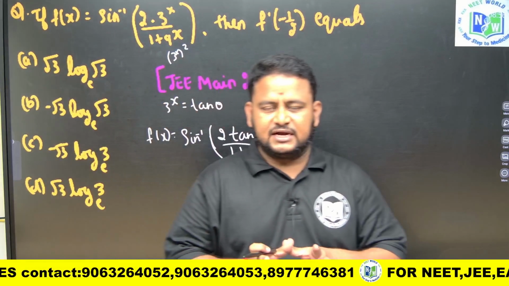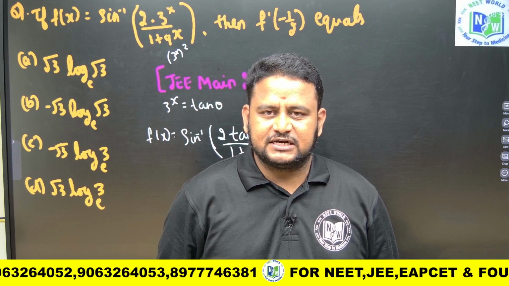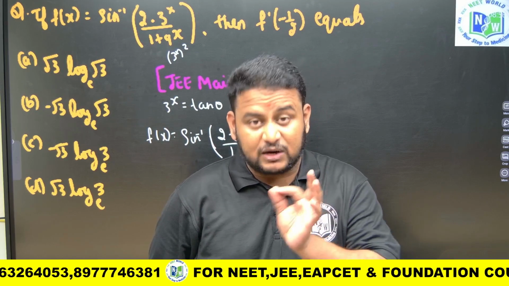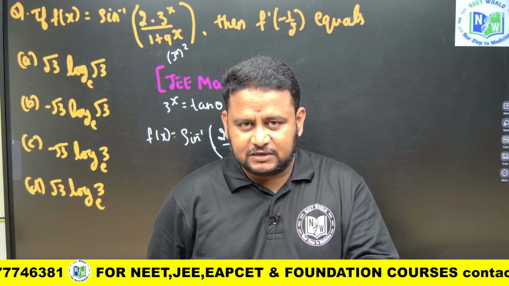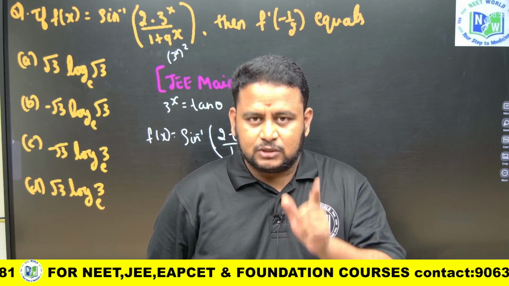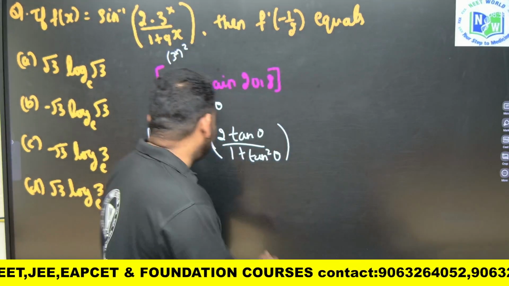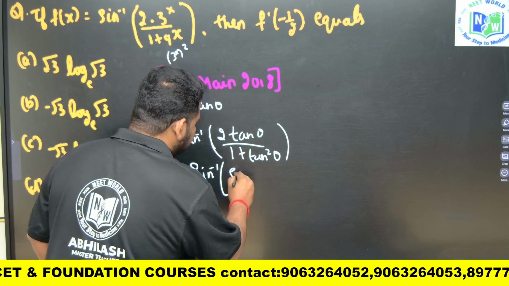So you must know that sin inverse of 2 tan theta by 1 plus tan square theta is nothing but equal to sin 2 theta. You must be careful. 2 tan theta by 1 minus tan square theta is tan 2 theta. 1 minus tan square theta by 1 plus tan square theta is cos 2 theta. But 2 tan theta by 1 plus tan square theta is sin 2 theta. So f of x will be equal to sin inverse of sin 2 theta.